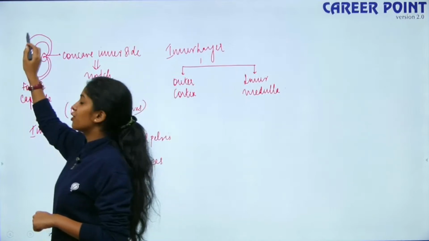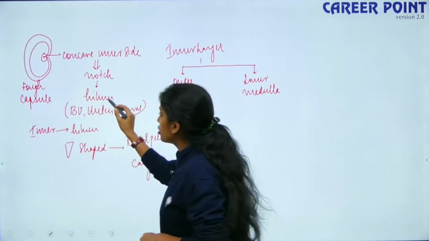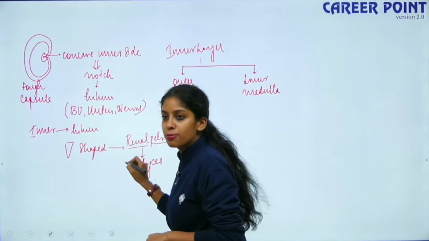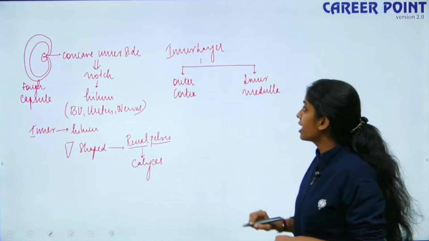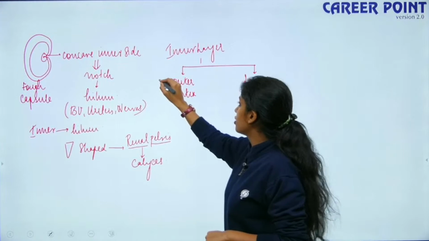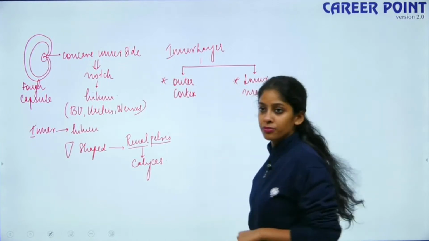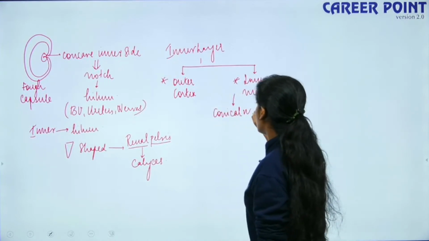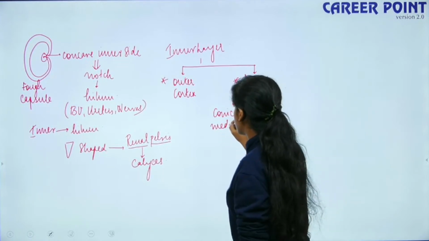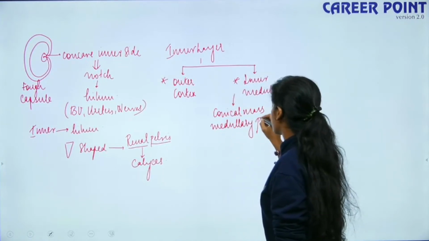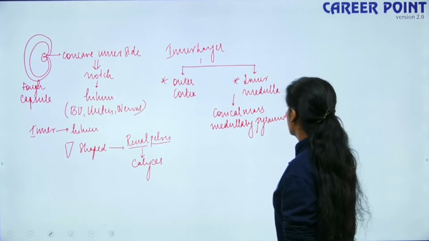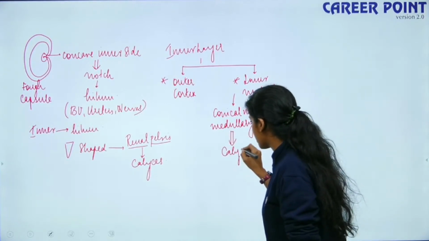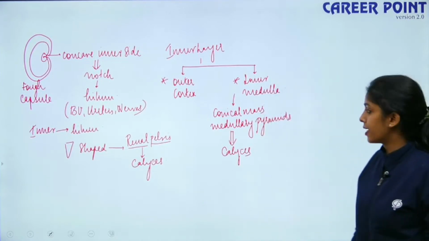So the outer surface of the kidney is a tough capsule, and inner to the hilum you have a funnel shaped structure which is known as renal pelvis, which has projections which are known as calyces, right? So the inner layer of the kidney is divided into the outer cortex and the inner medulla. So the medulla opens into conical masses which are known as medullary pyramids. These medullary pyramids further project into calyces, they connect with these calyces, right?